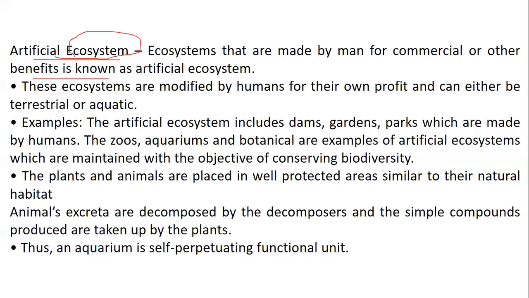And hence aquarium can be labeled as, or can be called as what? It can be called as one of the artificial ecosystems. So please remember how the questions can be twisted. Though they look very simple, they will definitely give that twist, which in the pressure of examination you will not be able to understand.